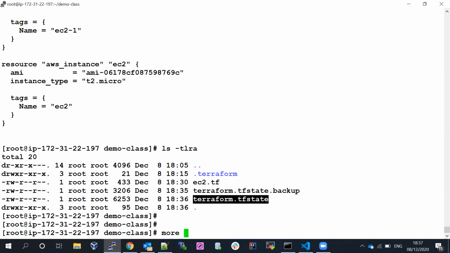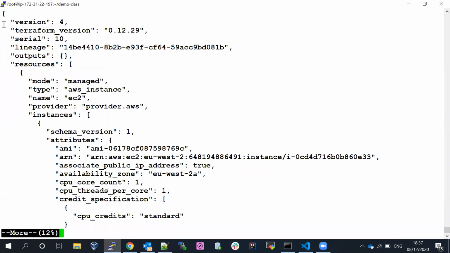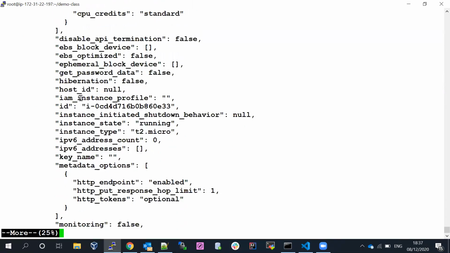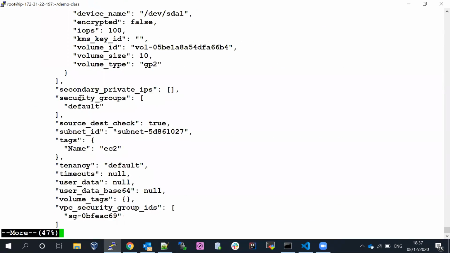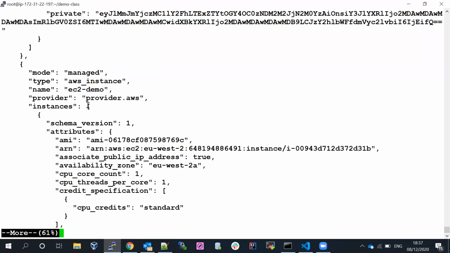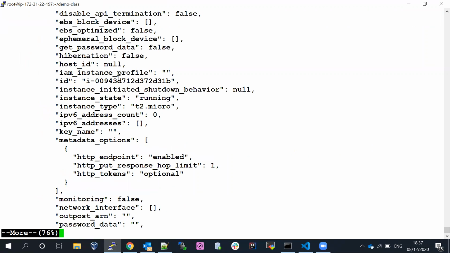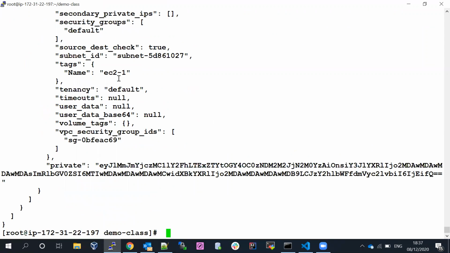If you open the terraform.tfstate file, you can see all the things available, like versioning. If you go to the provider, AWS, you can see the instance, its name and the AMI ID. This is the instance name, the resource name, which would be the logical name. If you scroll down, we have one more resource which we created. This is the one, EC2 demo, which we created. This is the AWS instance. So when we run Terraform plan and Terraform init, everything is read from the state file. It's going to keep it.